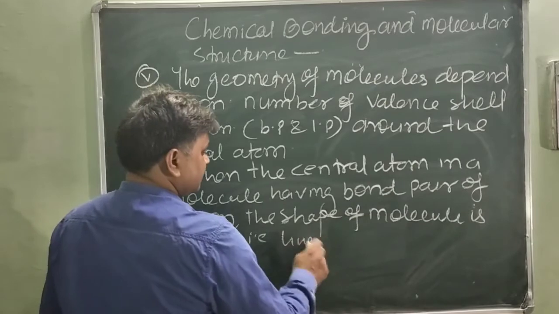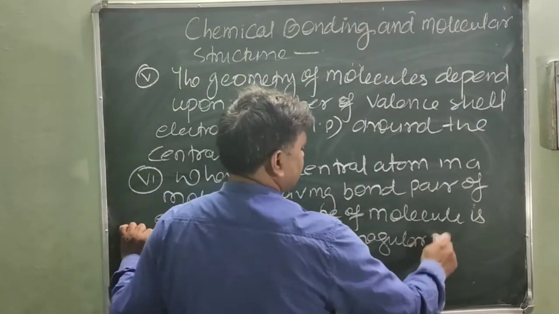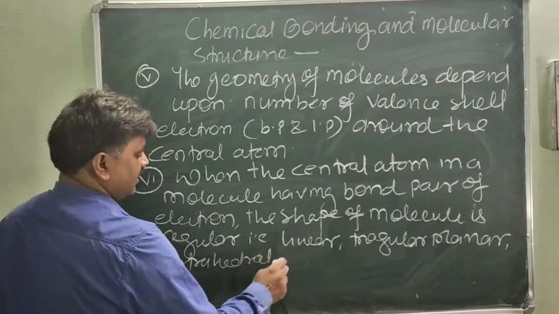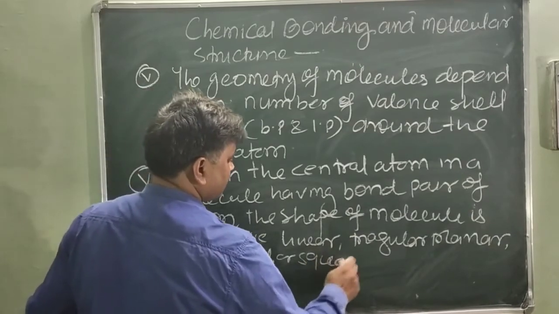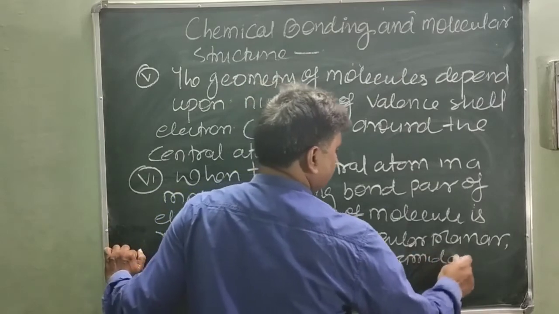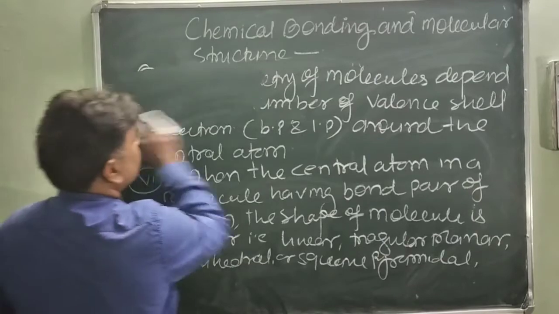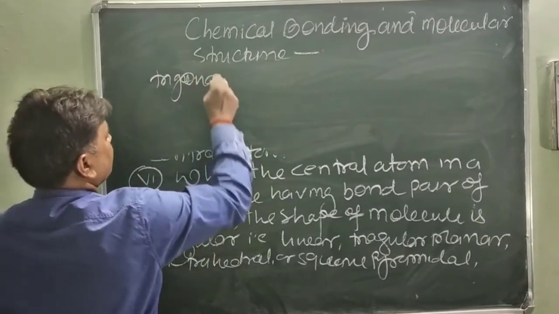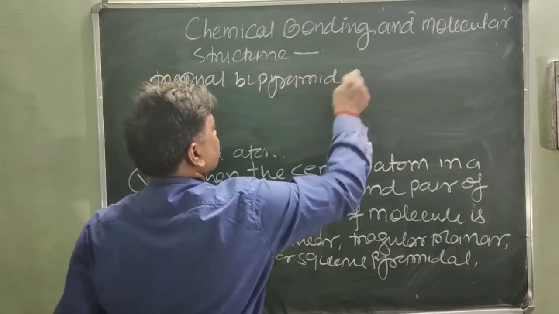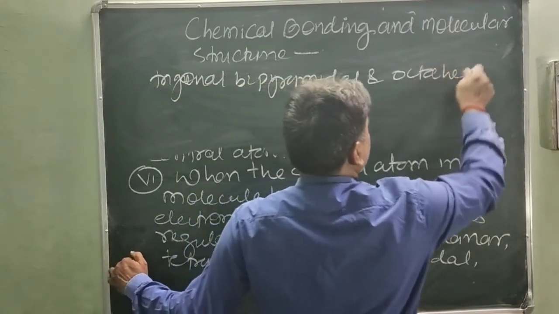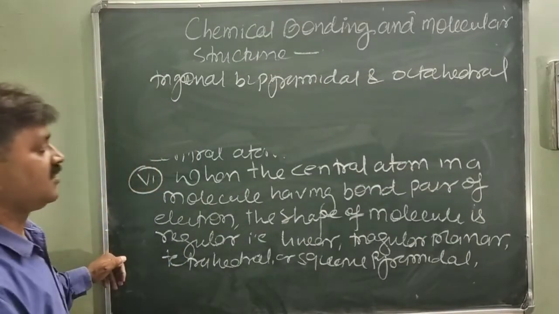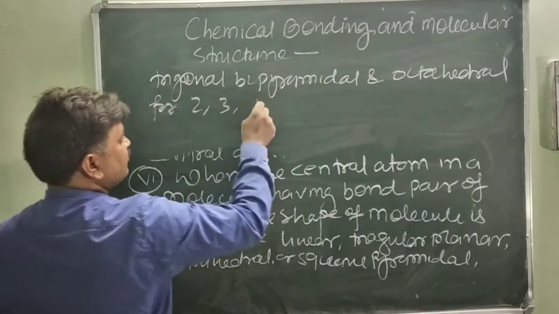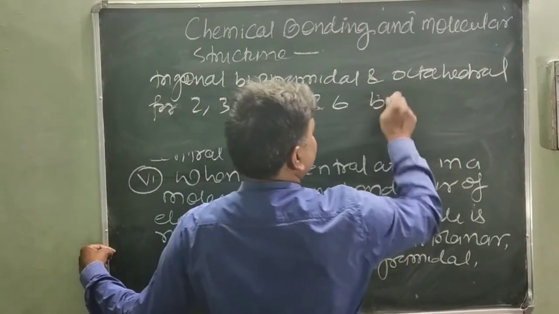That is linear, triangular planar, tetrahedral, or square pyramidal, trigonal bipyramidal, and octahedral, etc., for 2, 3, 4, 5 and 6 bonding pairs of electrons.